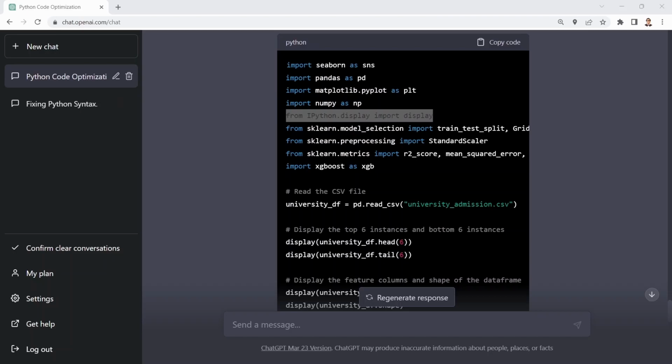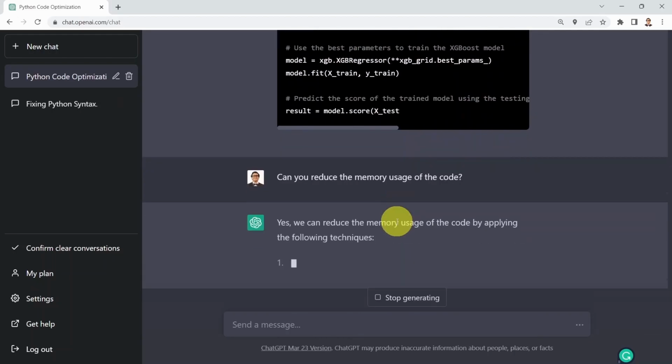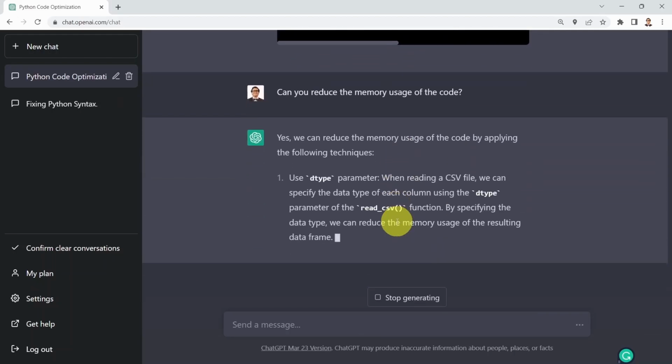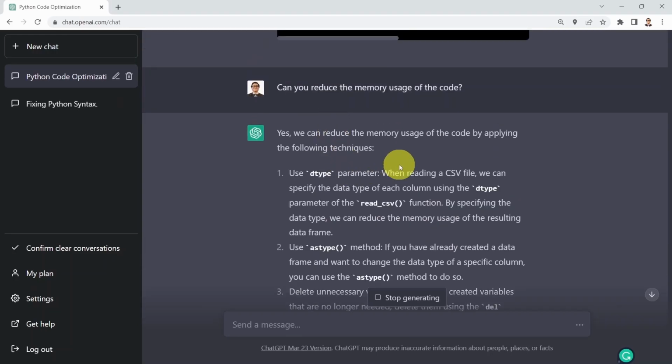Okay, so what I would like to do as well is, sometimes when we write any code, we would like to reduce the memory usage for that code. So what you could do is say, can you, for example, reduce the memory usage of the code? Please note that, again, ChatGPT is quite smart. It actually remembers what we have done in the previous task. So I'm talking about the exact same code. And here we go. It's going to tell you, well, you can use these techniques.